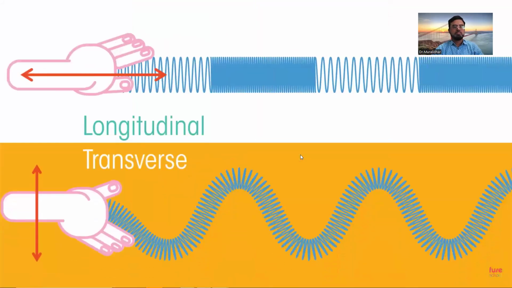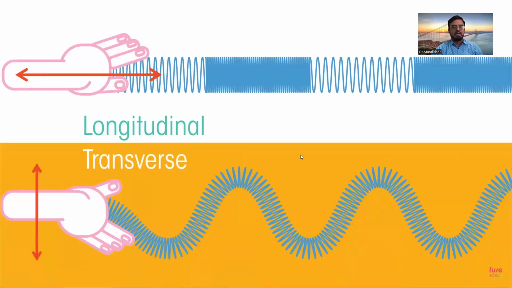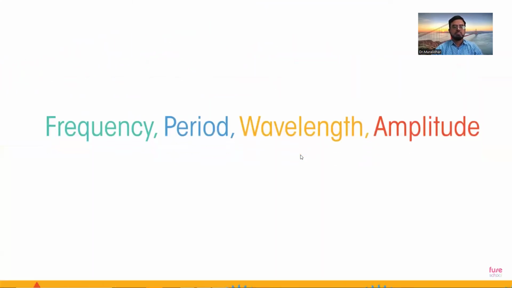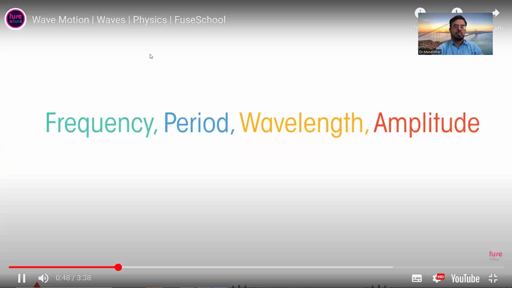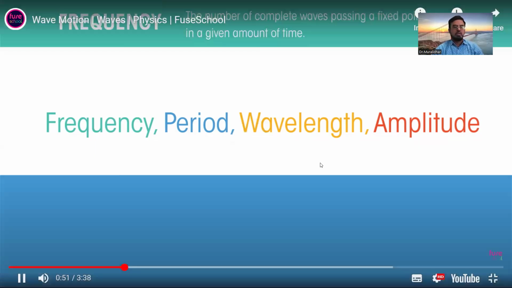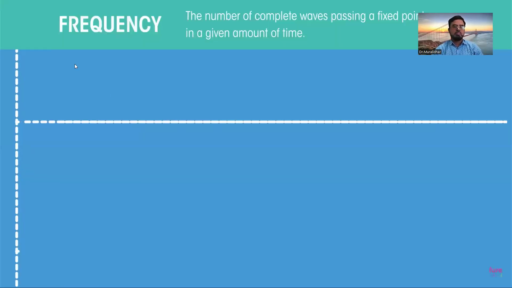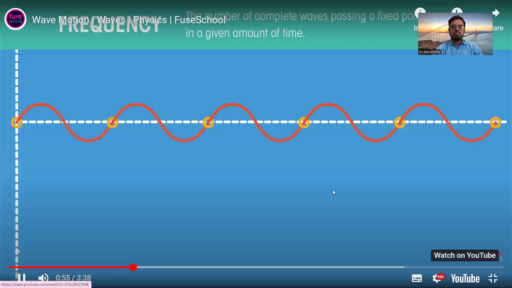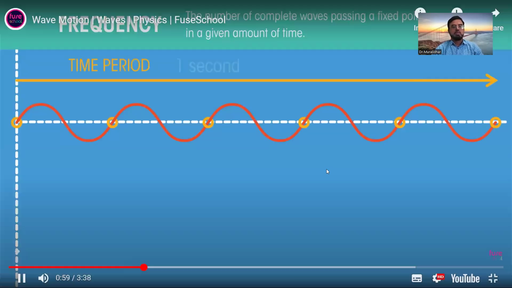There are two types of waves, which we look at in more detail in another video, but the basic features are the same. These four words describe different properties of waves. All waves will have these properties: frequency, time period, wavelength, amplitude. I will explain you after this. Let's see what each one means. The frequency of a wave is the number of complete waves passing a fixed point in a given amount of time. This time period is usually 1 second.